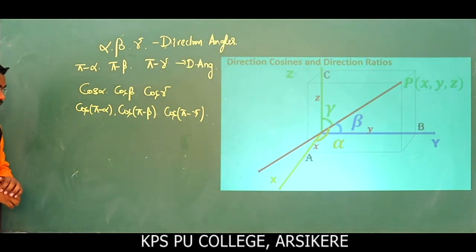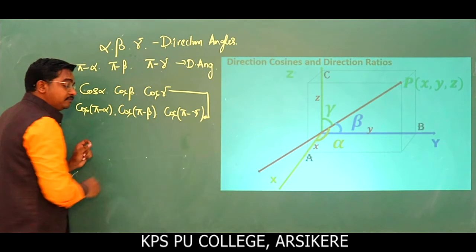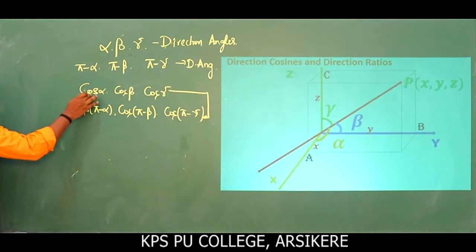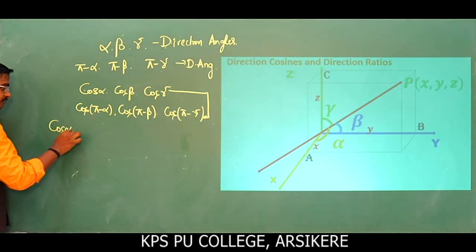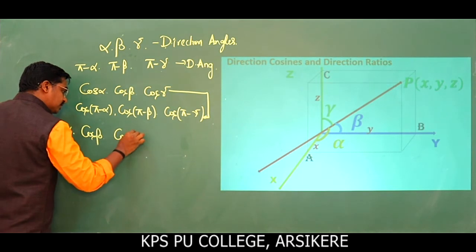Pi minus gamma. Is it clear? Okay. Next, listen here. So these two are called direction cosines. Look, already here, cos alpha is there for the first one. Again cos beta, cos gamma.